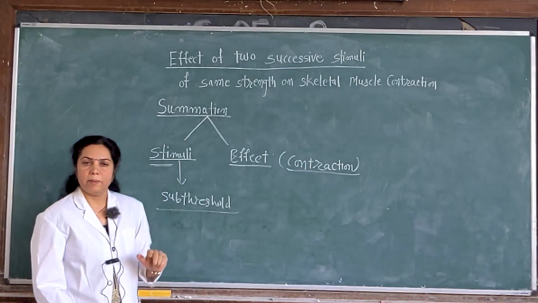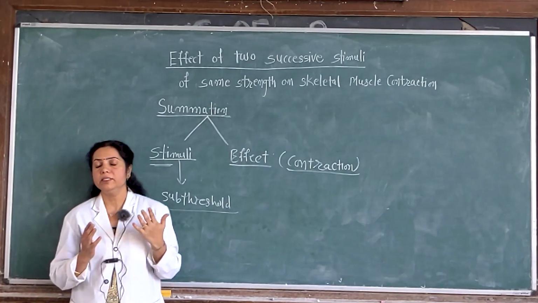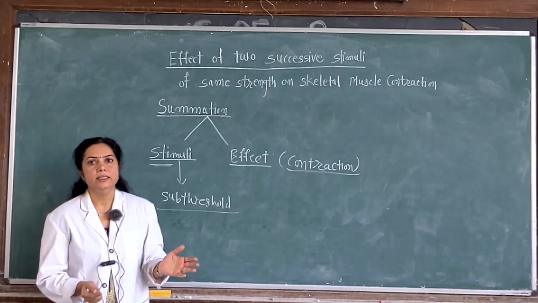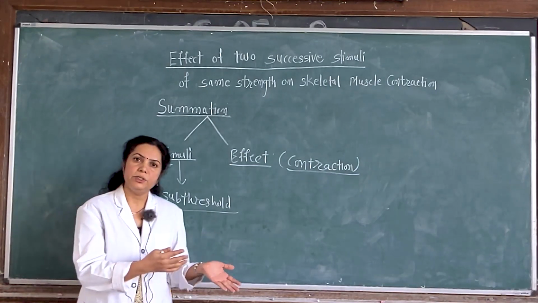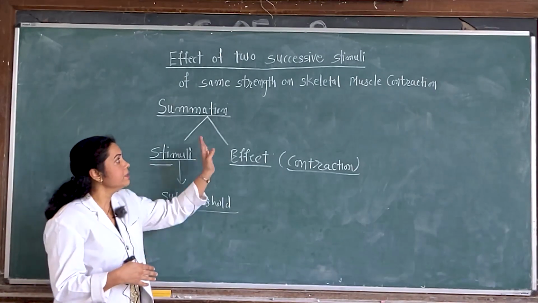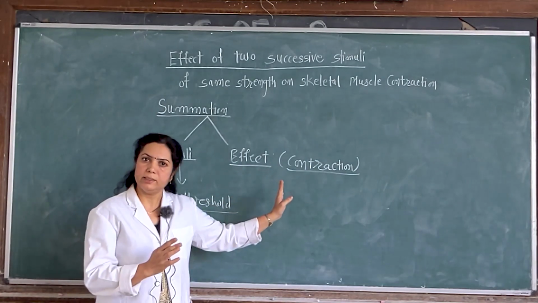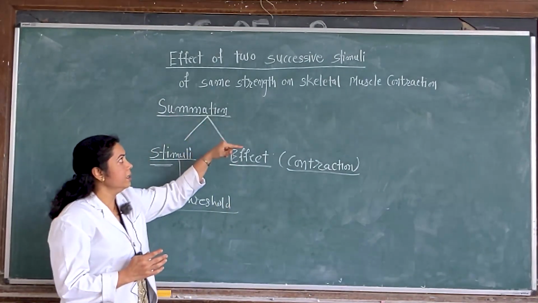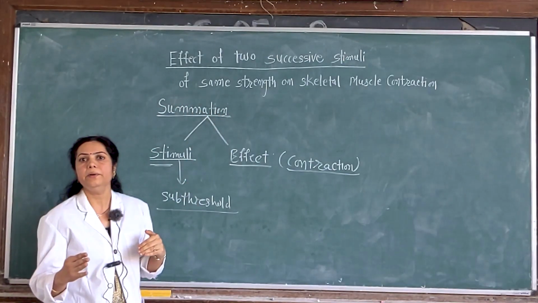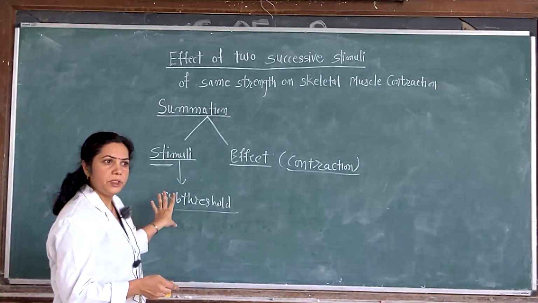Now, this property of summation is shown by both excitable tissues. Which are these two excitable tissues? These are nervous tissue and skeletal muscle. So, nervous tissue, that is the neurons, as well as skeletal muscle show the property of summation, but it is better demonstrated in skeletal muscle. So, today we are going to learn what will happen if you give two successive stimuli to the skeletal muscle. Now, coming to the procedure.